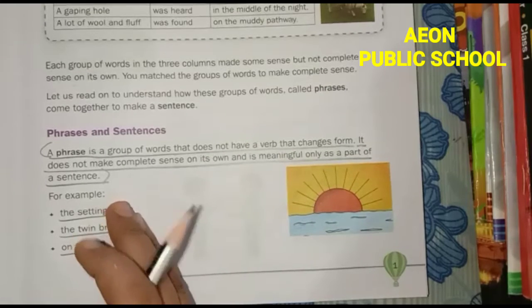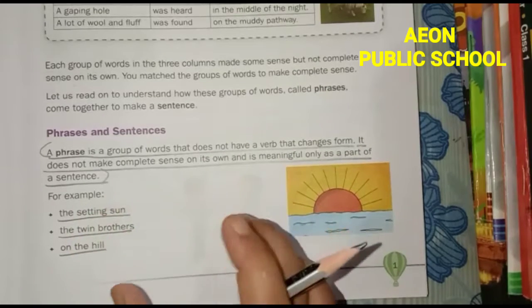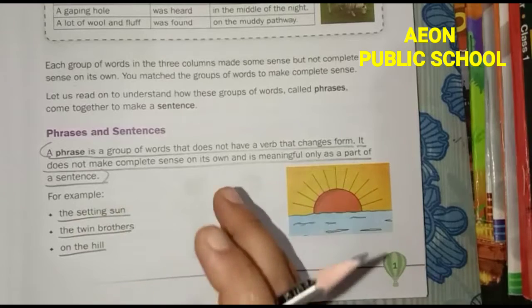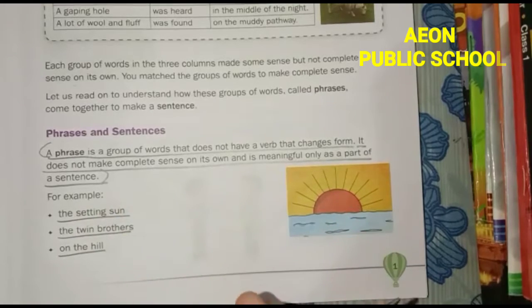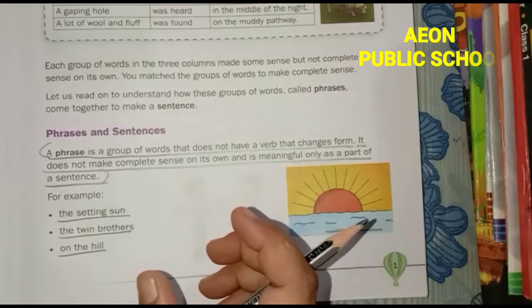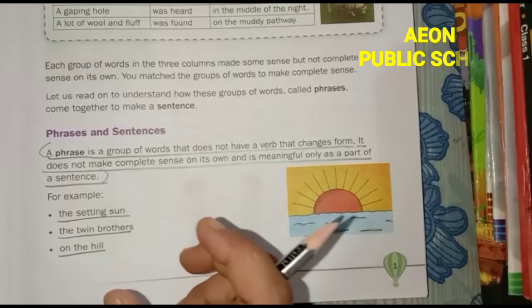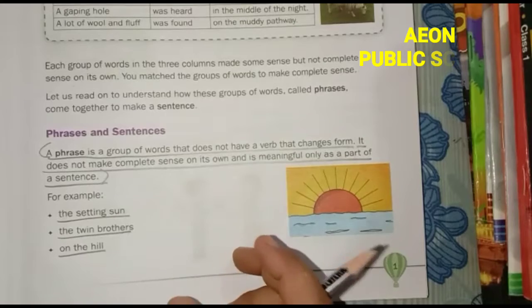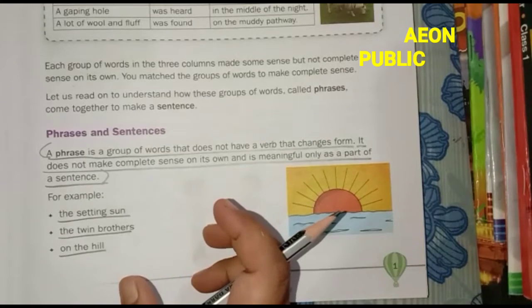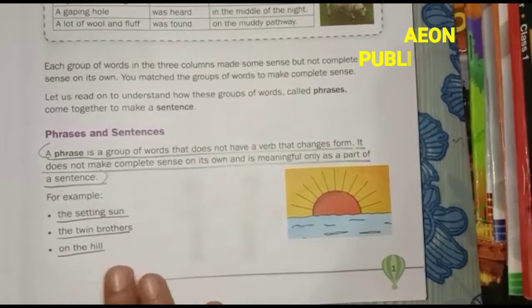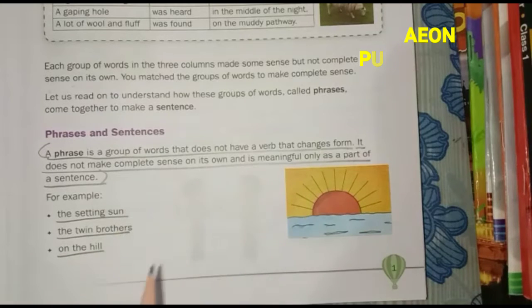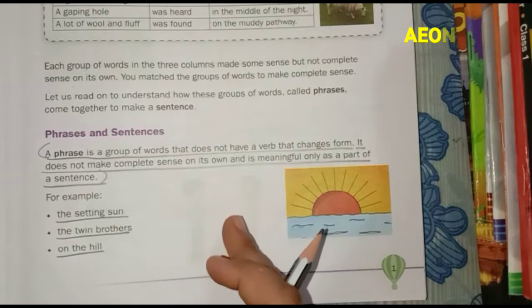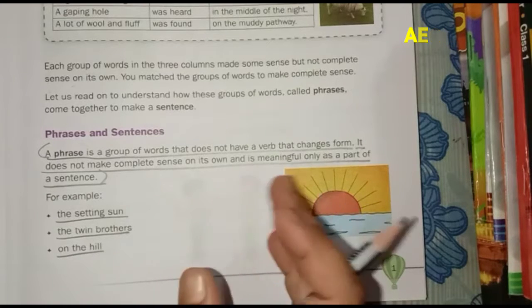It has a subject, a verb, a predicate, and makes complete sense. If we say "I am a girl," it is easily understood, and it shows my gender. The sun sets in the west, the goats are grazing on the hill. All these make complete sense, so we call them sentences.